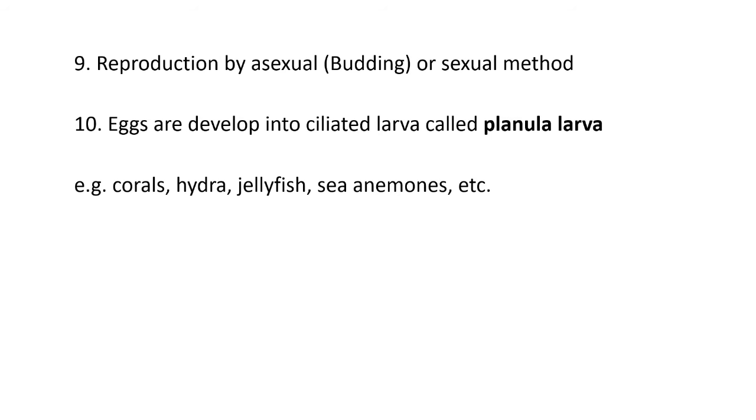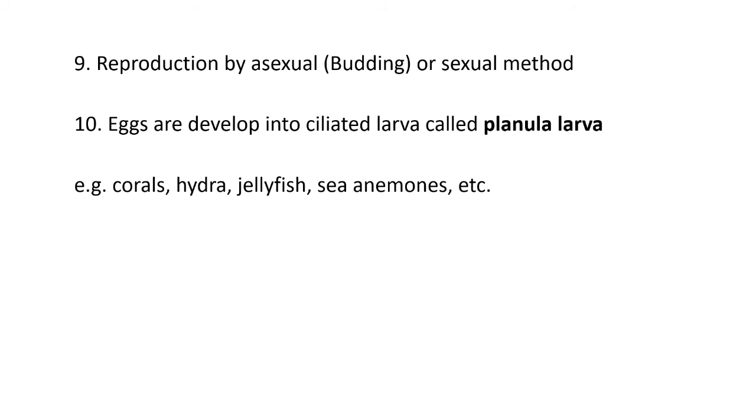Asexual method is by budding. In the case of hydra, there is formation of a bud on the body and then detachment of the bud from the parental animal like hydra, and the bud germinates into a new organism. So we say asexual reproduction in cnidarian animals occurs by budding. Second, the sexual reproduction. In the case of medusa, there is sexual reproduction, meaning there are two cells, that is sperm cell and egg cell. So there is a union, and after union the fertilized egg develops into a new organism.